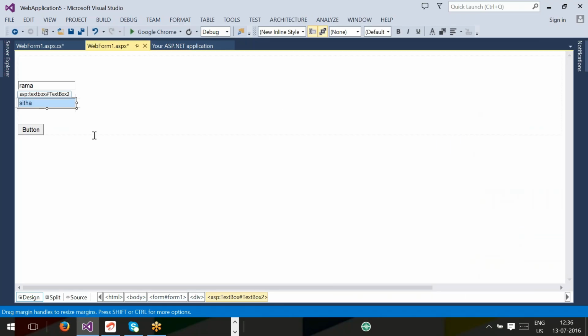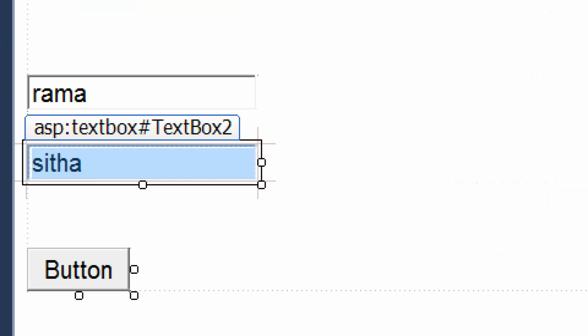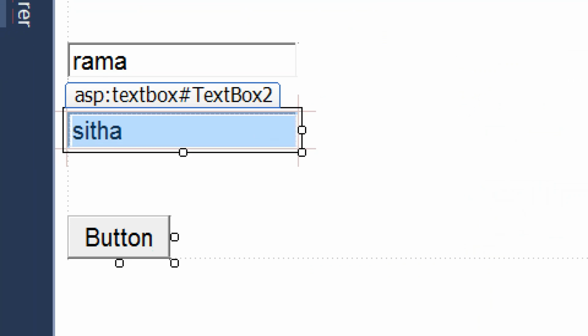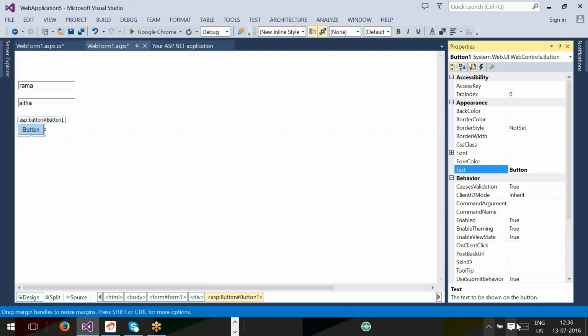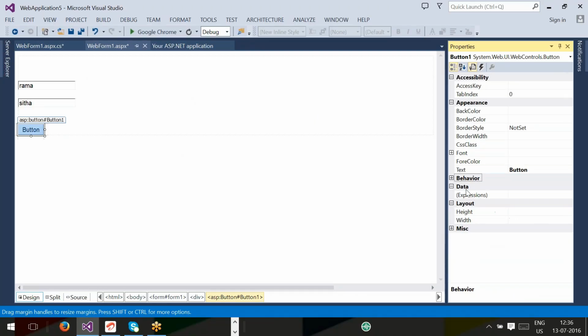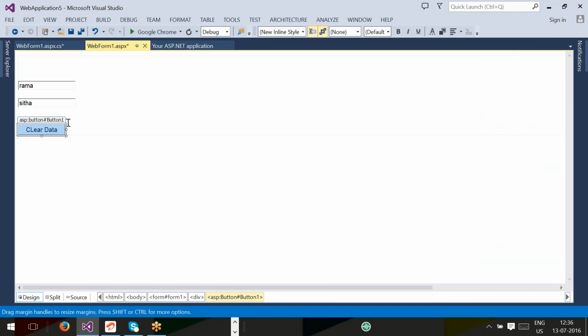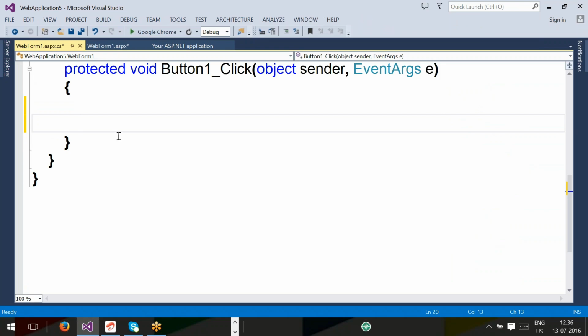Right, you observe. I have initialized Rama into the first text box, Sita into the second text box. I have a button. The button value is Clear Data. My requirement is whenever I click the button, the two text boxes have to get cleared.